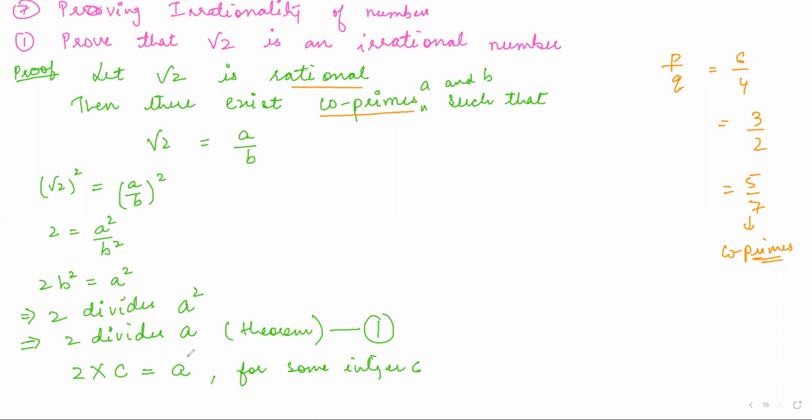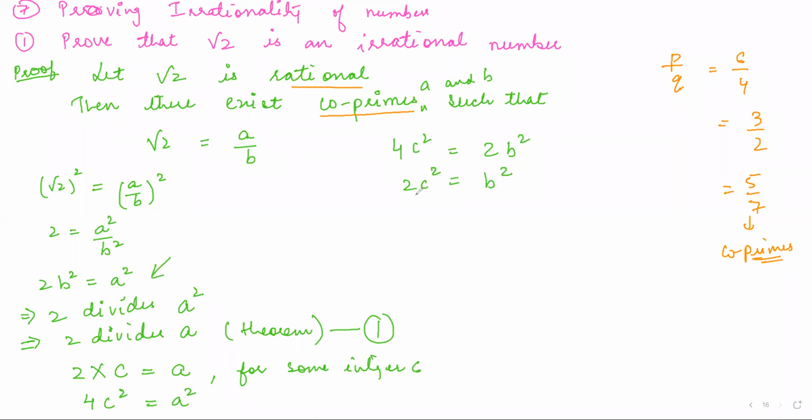Right. Now again you do square. So you get 4c square is equal to a square. Clear? So 4c square is equal to, now in place of this a square, from here I can write 2b square. So 2c square is equal to b square.